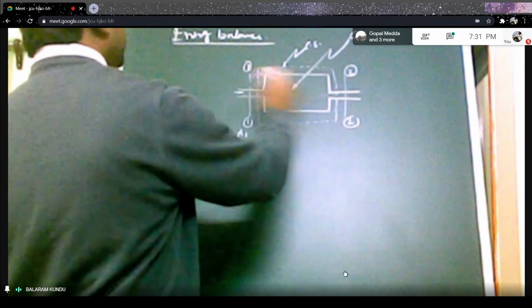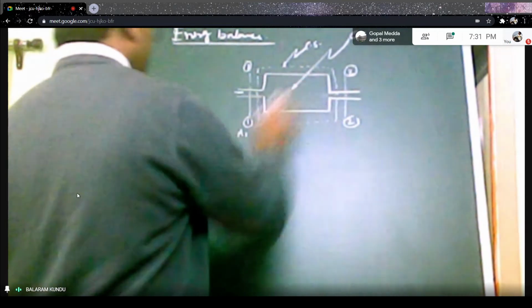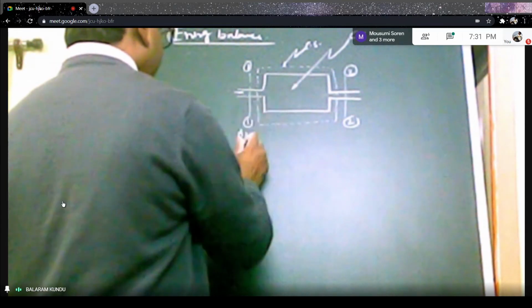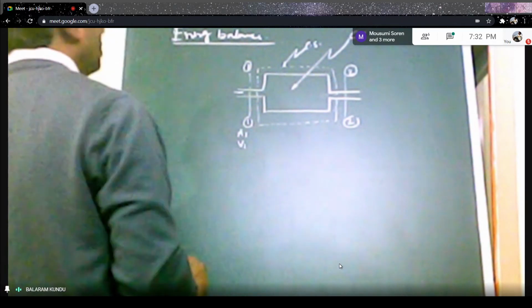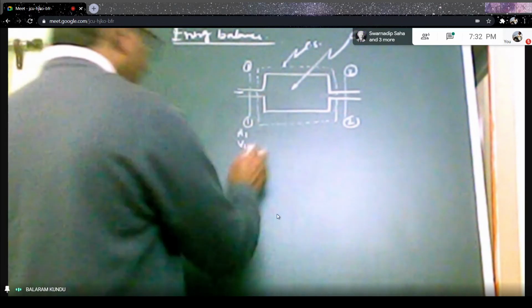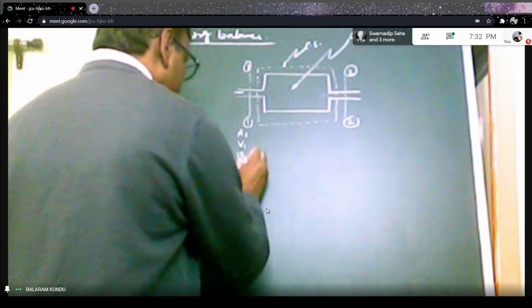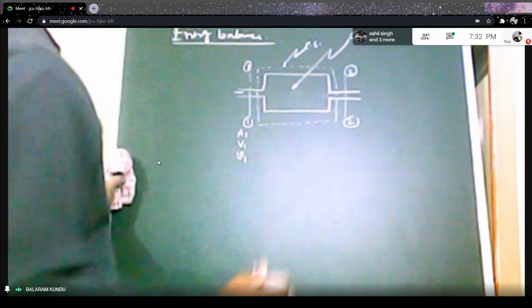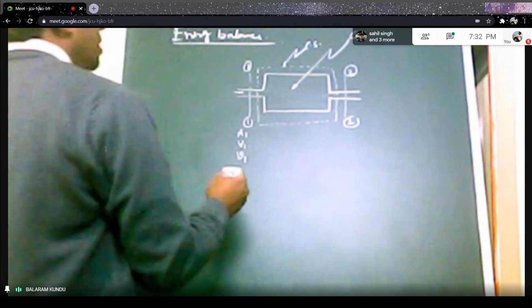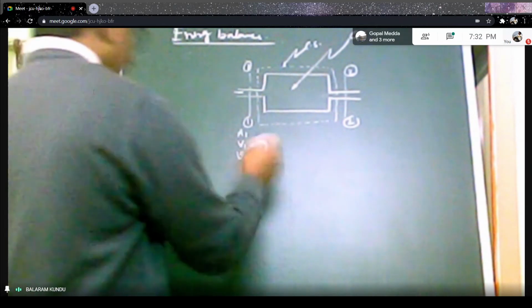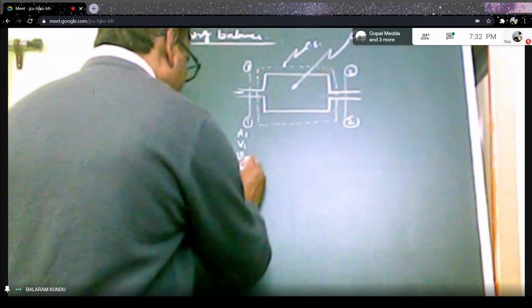The velocity of the fluid at the inlet is capital V1, the specific volume of the fluid at the inlet is small v1, and the pressure of the working fluid at the inlet is say P1.